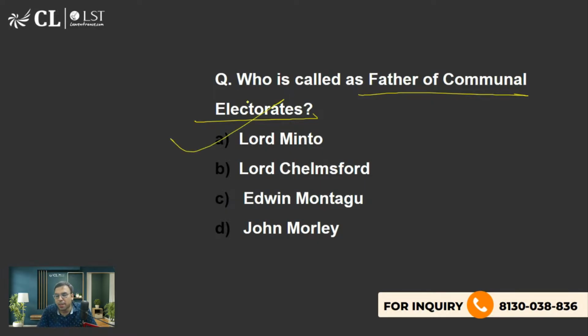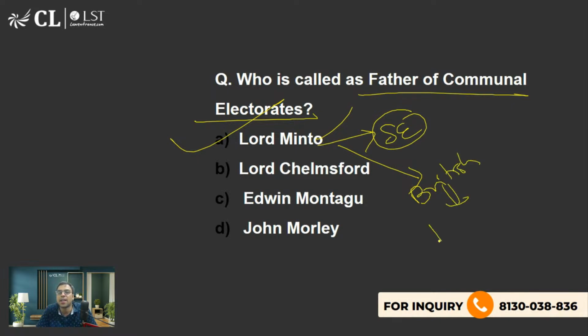Yes, the right answer is Lord Minto. Because of Morley-Minto reforms, Lord Minto is called father of communal electorates. He was the first to give separate electorates to Muslims. And this is actually in line with the British policy of divide and rule. Okay? That is what you should know.